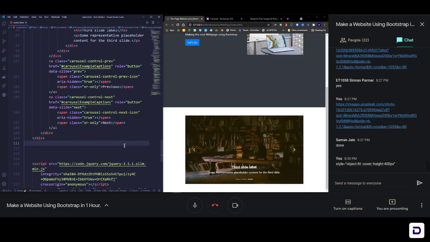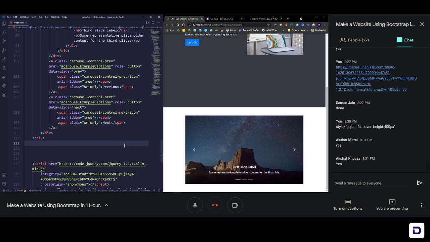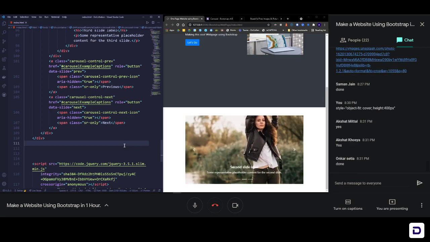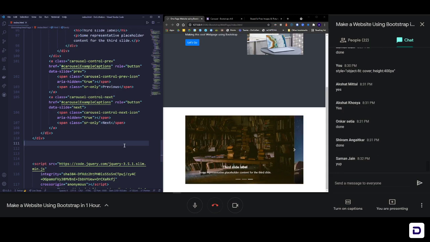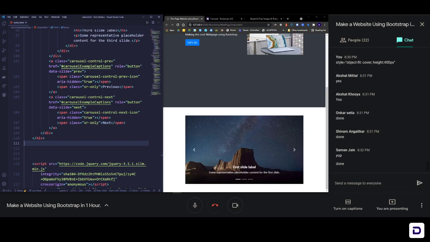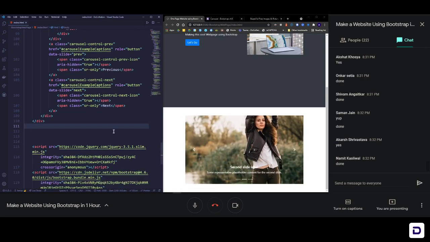Let me see how many are done with this carousel. Done with it? Yes, type yes or done. Okay, Akshat Mittal, Akshat Khosya. What about others? Omkar done. Great. Shivam done. Good. Someone is also done. Okay, most of you same names done. Okay, great, great, great. I hope others are also trying it out. Okay, Namit done. Akash done. That's great. Okay, let's move on.